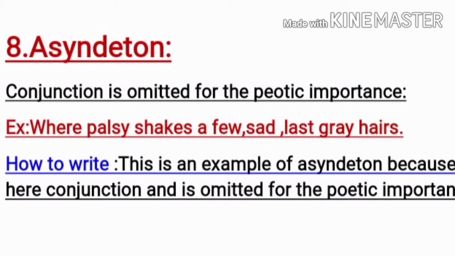Asyndeton. Here a conjunction is omitted for poetic importance. Look at the example. After few, there is no conjunction, and after said, there is no conjunction. So the conjunction and is omitted here. The conjunction may be others; it should not be only and. Okay, so how to write? This is an example of asyndeton because here the conjunction and is omitted for poetic importance. I say again, conjunction means not only and, it may be others too.